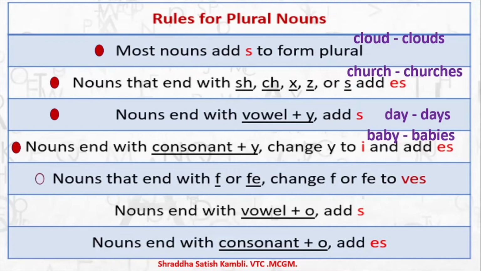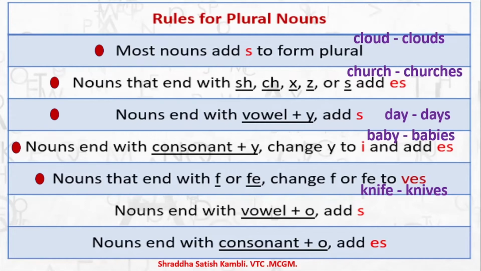Next one. Nouns that end with f or fe, they change the f or fe to ves. So the f or the fe becomes ves. One example, let me show you. Knife, knives. You can have many more examples also. Any noun which ends with f or which ends with fe.